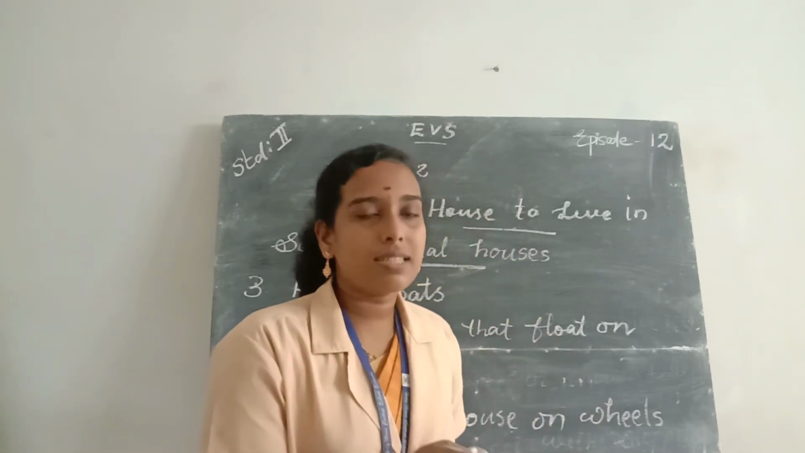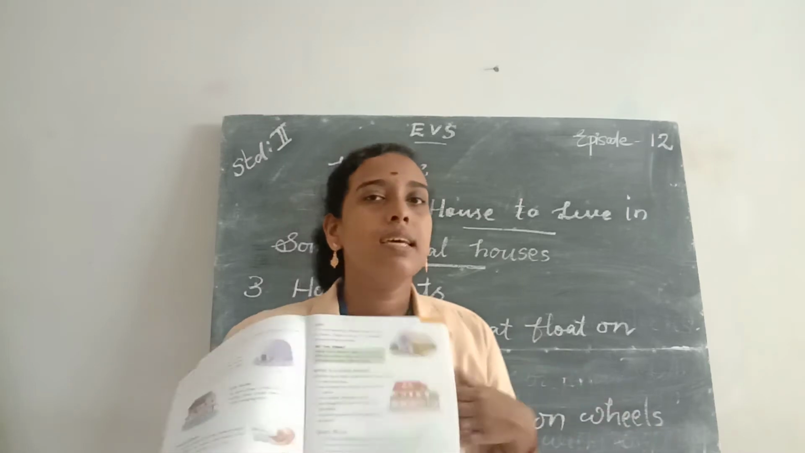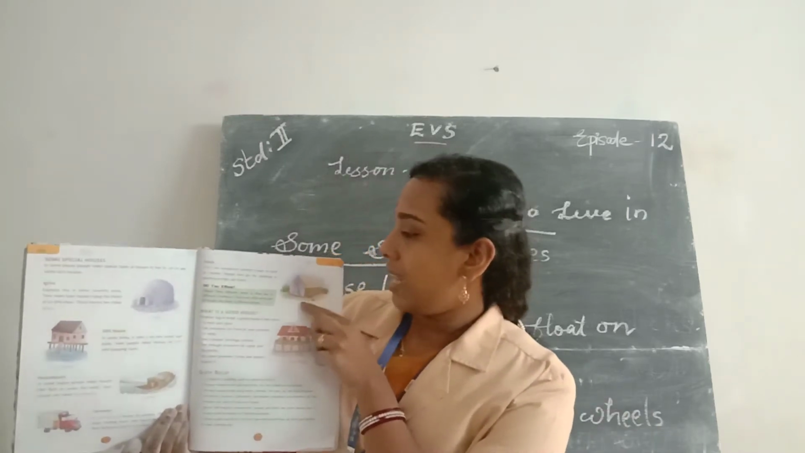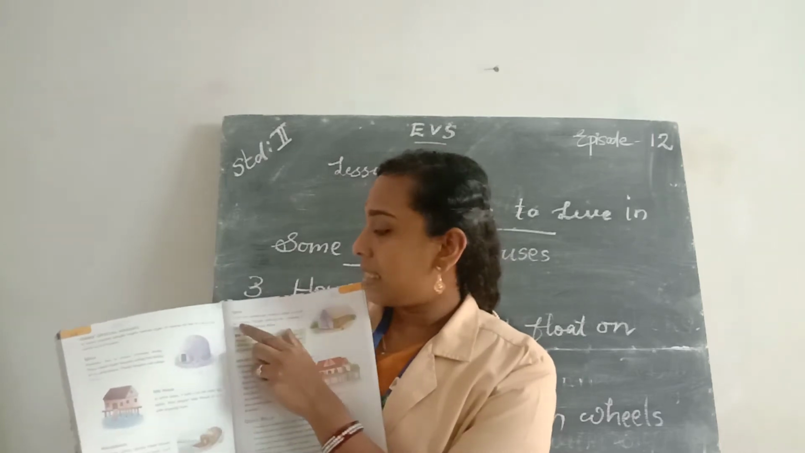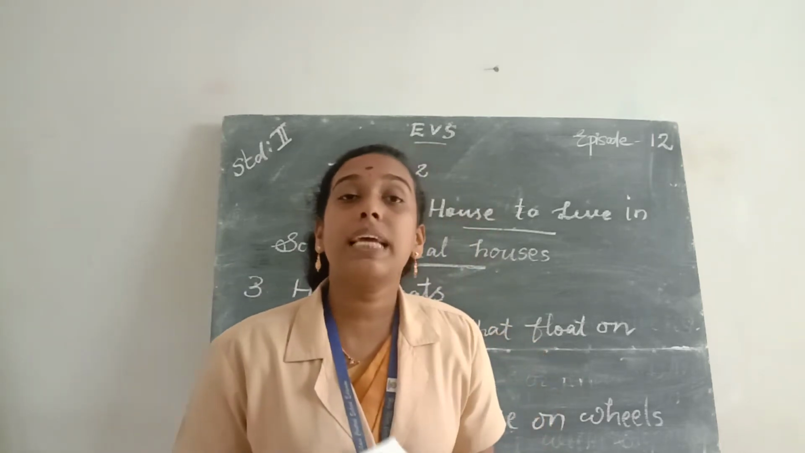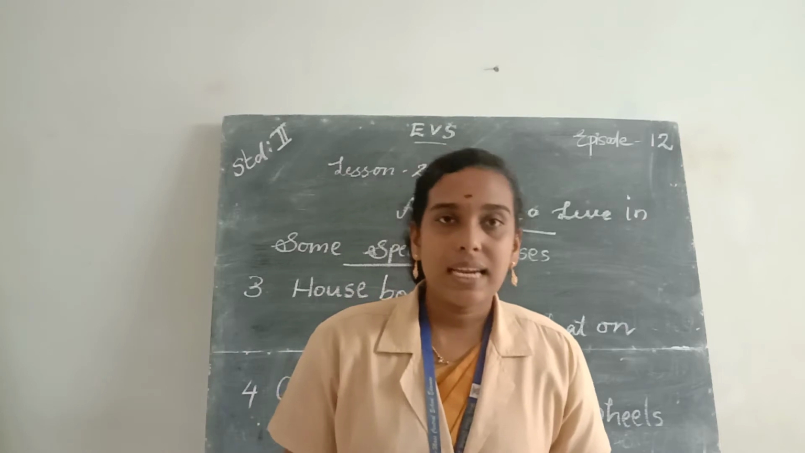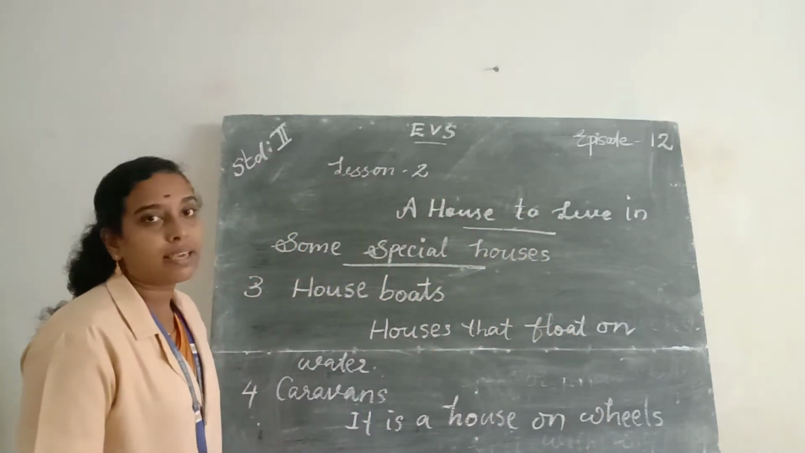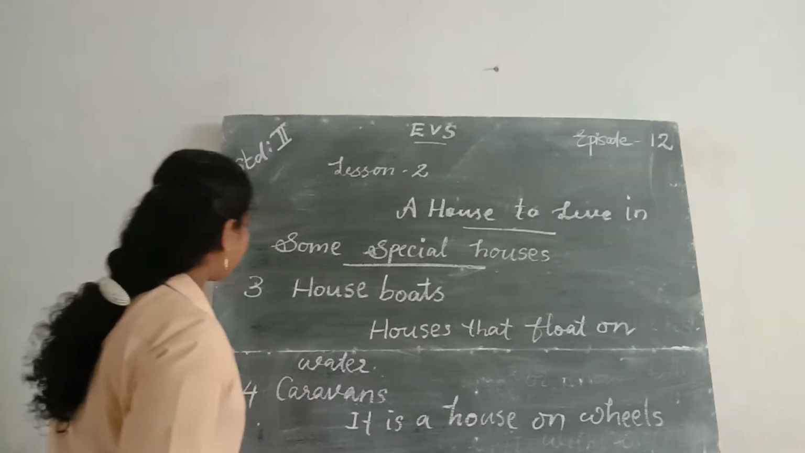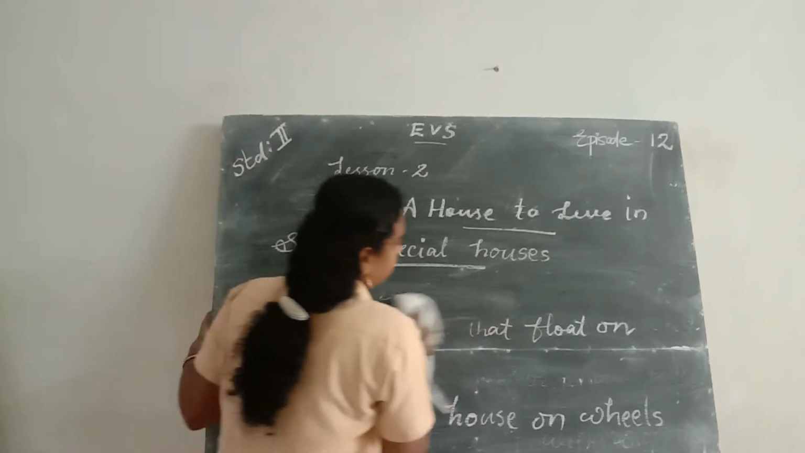Then the last special house, tent. This is a tent. You are also familiar with a tent. Tents are temporary houses, a temporary shelter. Tents are made of cloth or canvas. So the last one, tents.